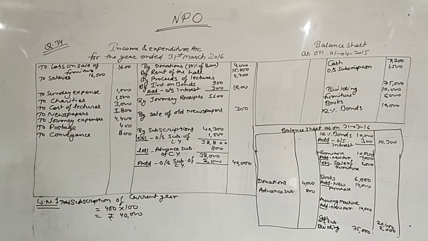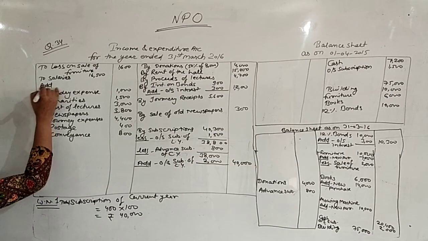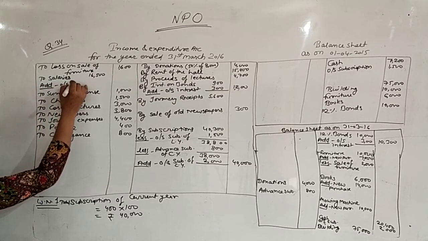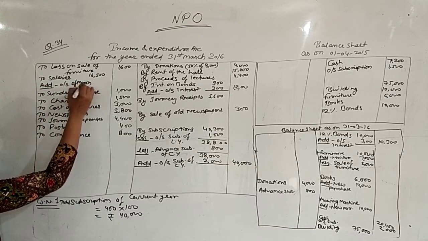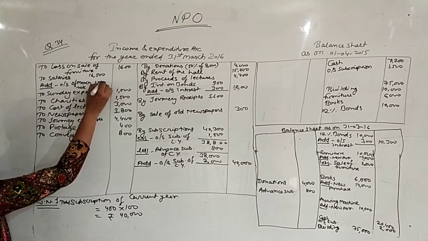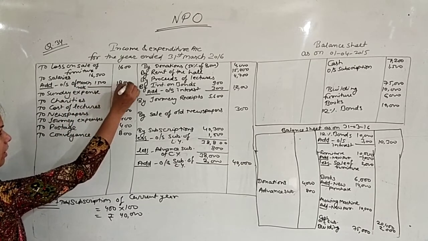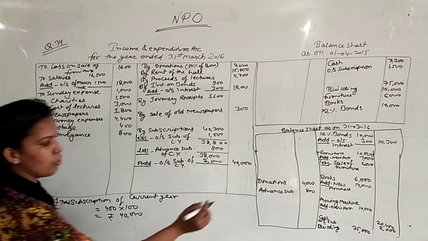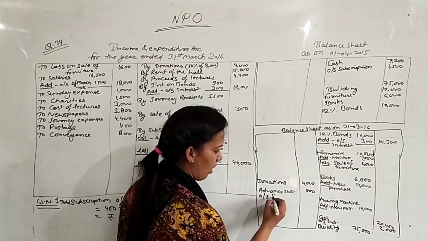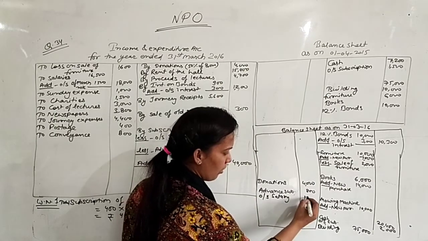Next point, salaries of 1500 for March 16. March 16 is your current year's month, were not paid until 7th April. 7th April is the date of next year. It means in current year you did not pay the salary of March month, that is 1500. It means this is the outstanding salary, outstanding of March 2016. It is 1500. So now your salary will be 18,000. This 1500 will also be transferred in your balance sheet. Outstanding salary 1500.